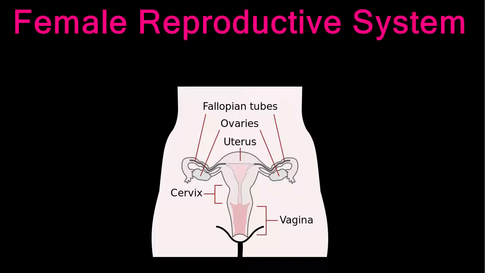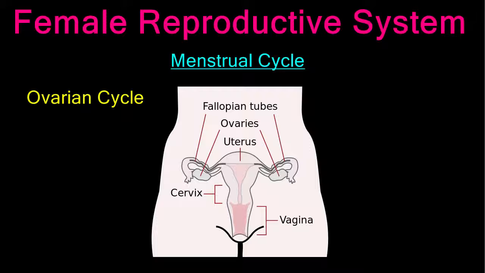Now that you know the various structures and functions of the female reproductive system, it's time to examine the hormonal cycles that control the activities of the system. The monthly changes that occur in the female reproductive system are called the menstrual cycle. The menstrual cycle includes the ovarian cycle, which is the cyclic changes that occur in the ovaries.